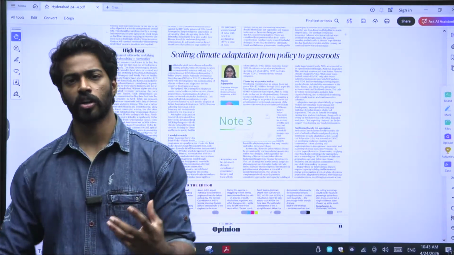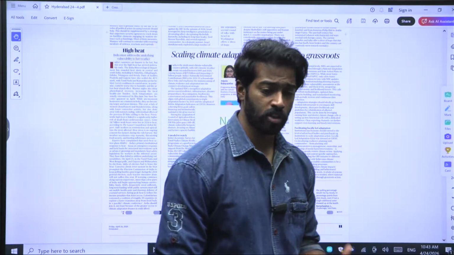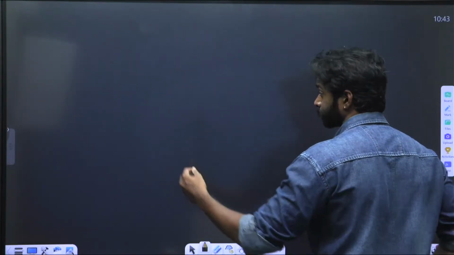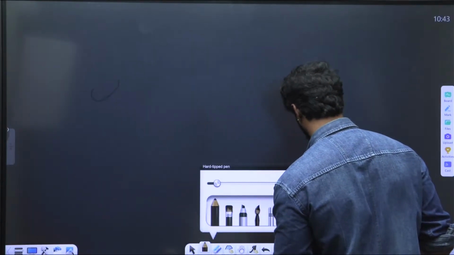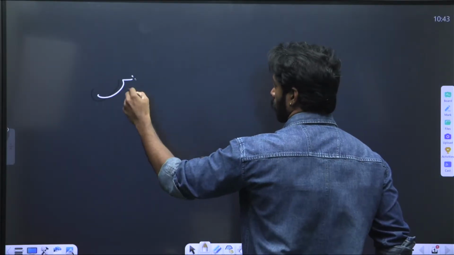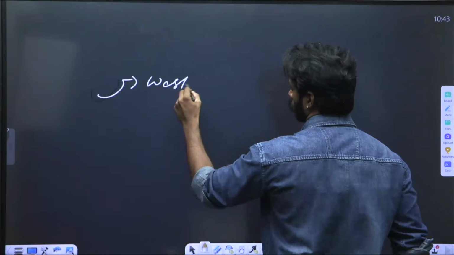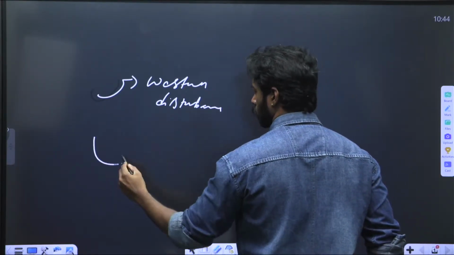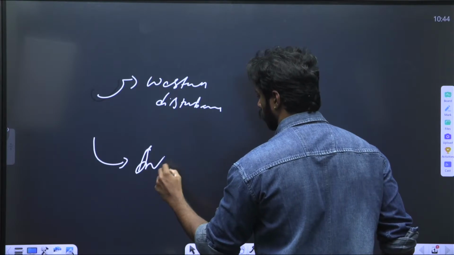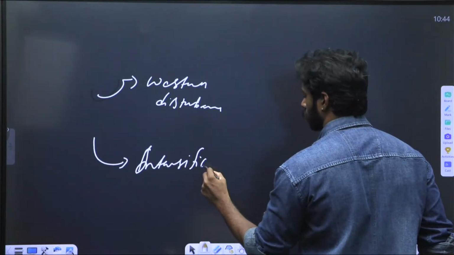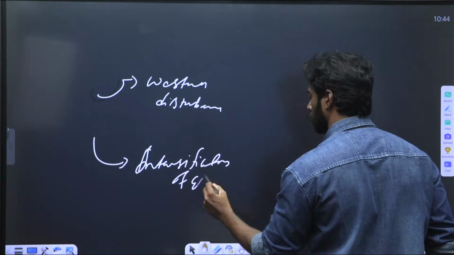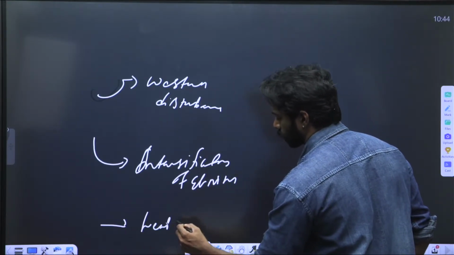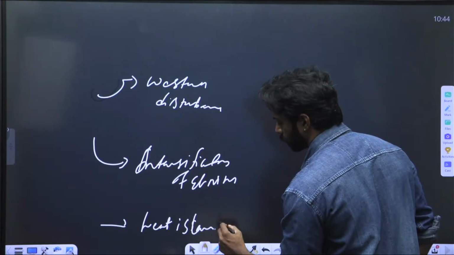The main reasons are: one, reduction in Western disturbances; two, intensification of El Nino; and three, heat island effect, right? Urban heat island effect. Let us understand what Western disturbance is.